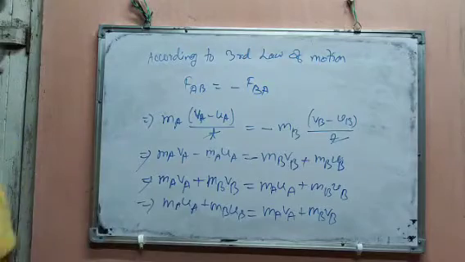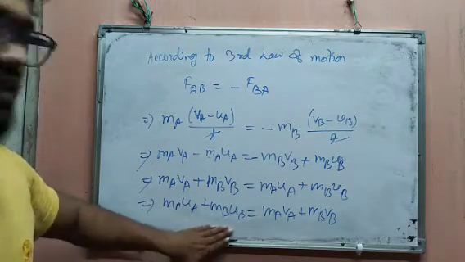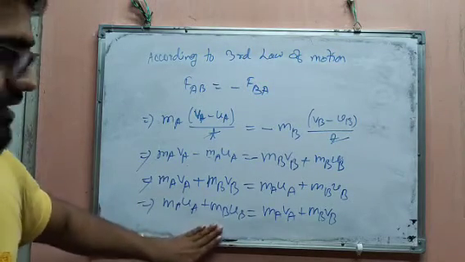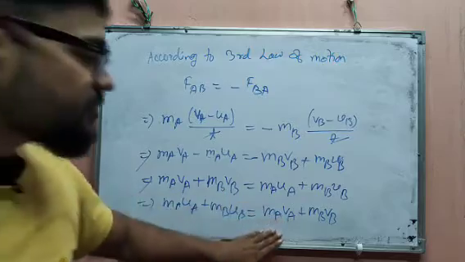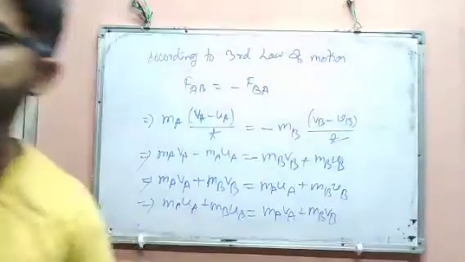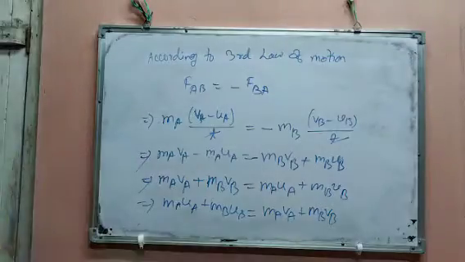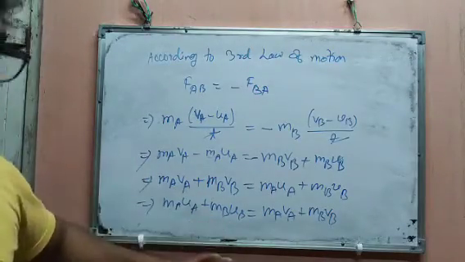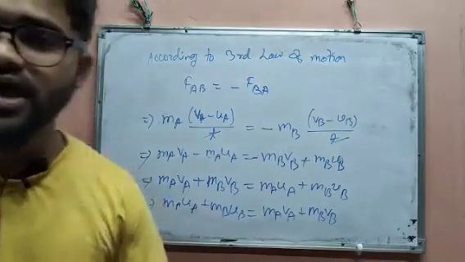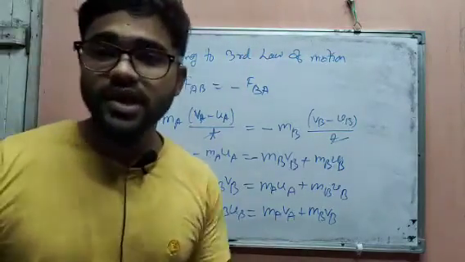What does it mean? It means that the initial momentum of the two objects is equal to the final momentum of the same two objects. This satisfies the conservation of momentum. That is, the momentum at initial is always equal to the momentum at final. Okay, so that's all for today. Thank you.